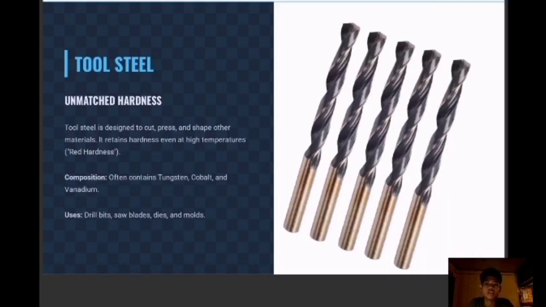paramount. Tool steels represent the pinnacle of hardness and abrasion resistance. It is especially designed to cut, press, and shape other materials, often under intense heat and friction. Its primary characteristic is known as red hardness, which means it retains its hardness and structural integrity even when heated to temperatures where the metal glows red.